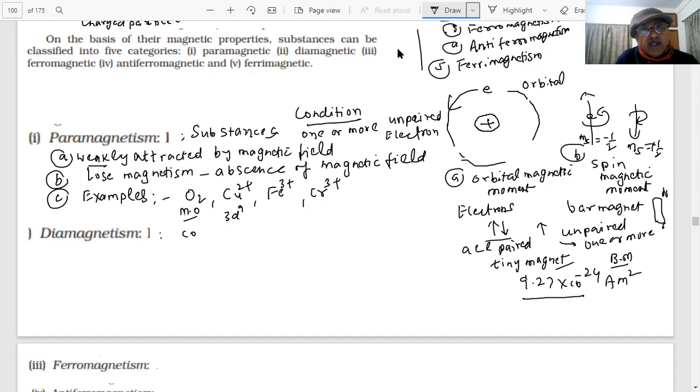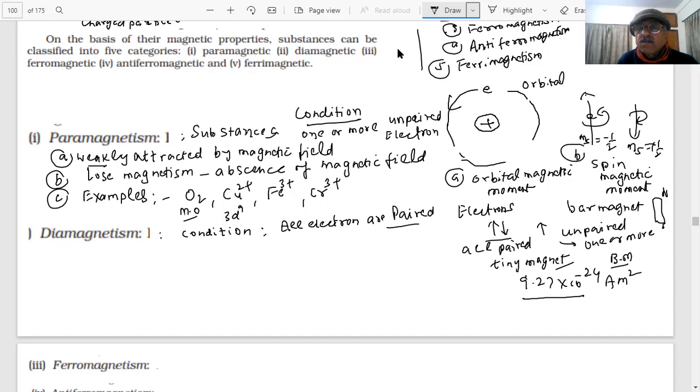First, tell me what is the condition for a substance to be diamagnetic? All electrons are paired. So the spins of the electrons cancel each other, students.